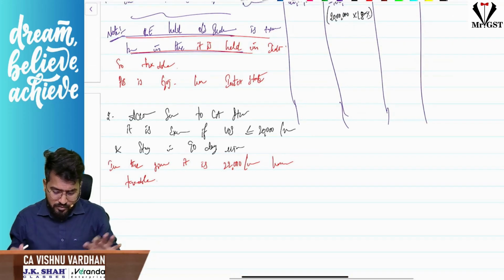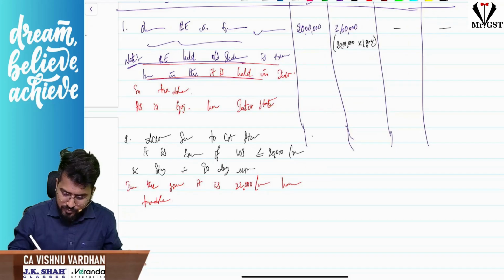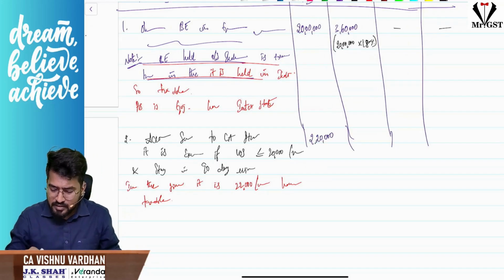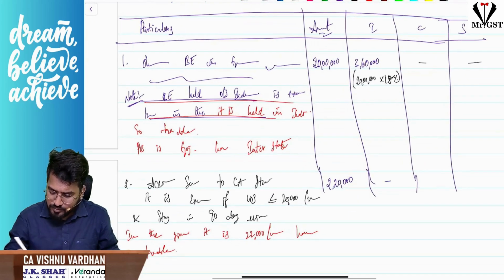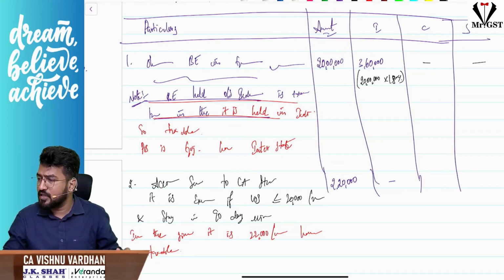What is the amount? Amount is 2,20,000, correct? IGST, CGST, SGST. 2,20,000 into 9%, how much? Please help me out in calculation.